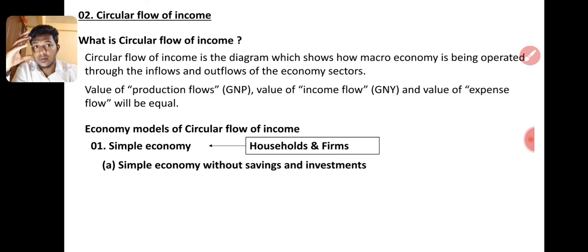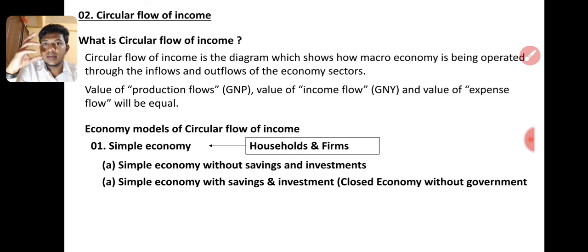It has two types. The first one is a simple economy without saving and investment. I don't save any money, I spend all the money. So I don't have money to invest outside, right? In the economy sector, we always assume that if there is saving, we don't keep the money at home, we deposit it in the bank. That is the assumption. We deposit in the bank and the bank will automatically invest that money in their business, right?